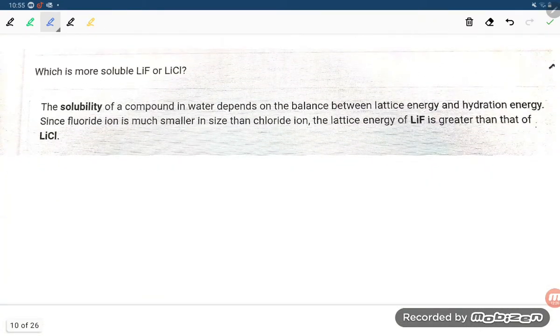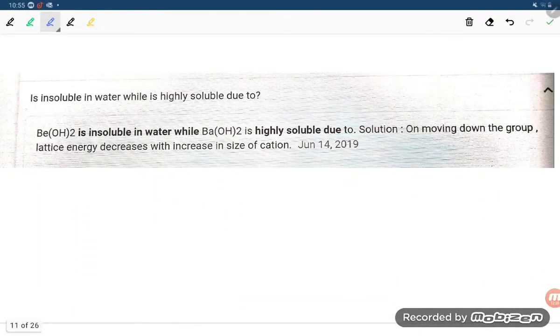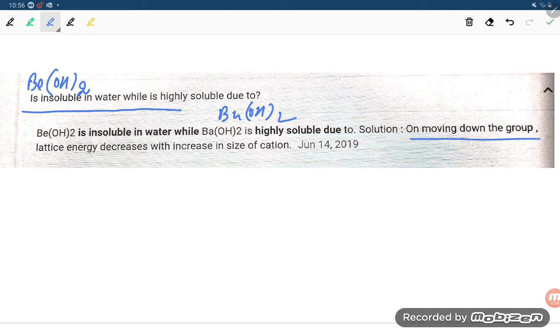Next, this is the same type of answer. Be(OH)2 is insoluble in water, but Ba(OH)2 is highly soluble in water. The reason: on moving down the group, lattice energy decreases with increase in size of the cation.